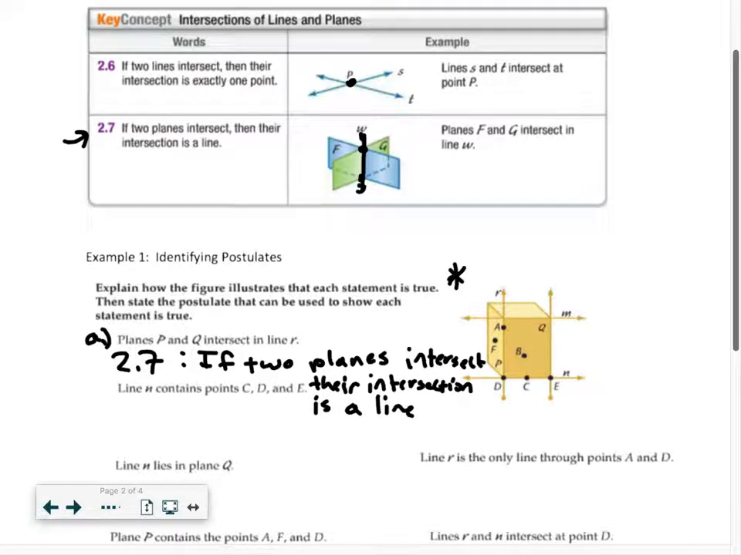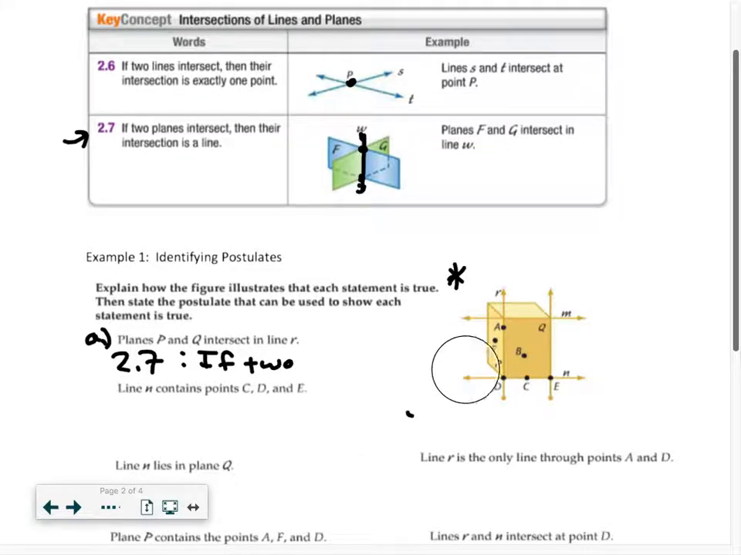Let me abbreviate that. That's going to be way too much. Let me use some abbreviation there. I'm going to run out of room. I already ran out of room. So let's just say two planes intersect in a line. Well, that's a summary of it. Okay.